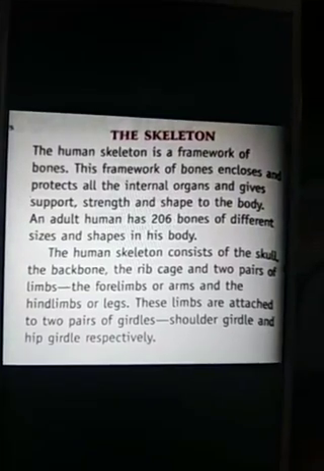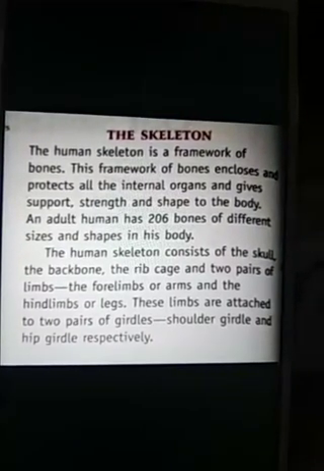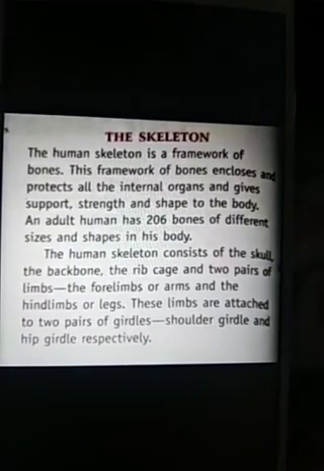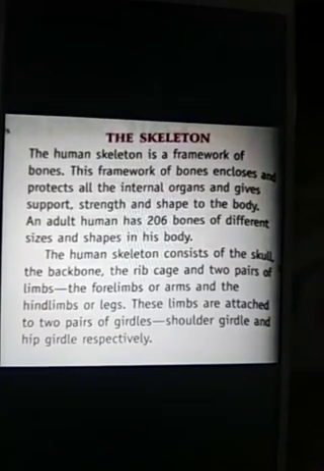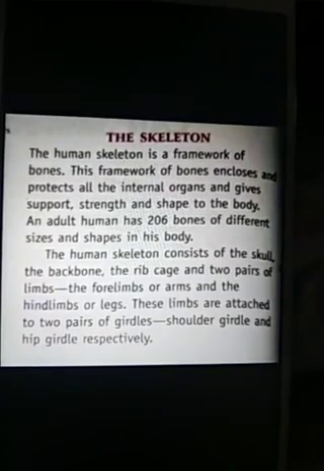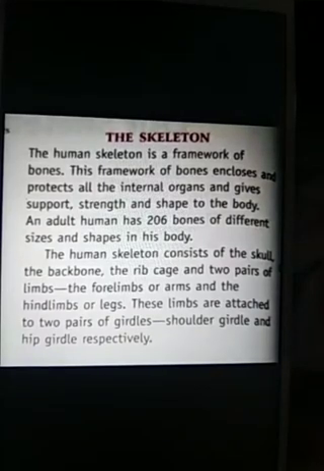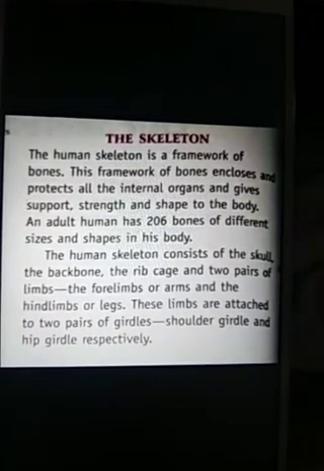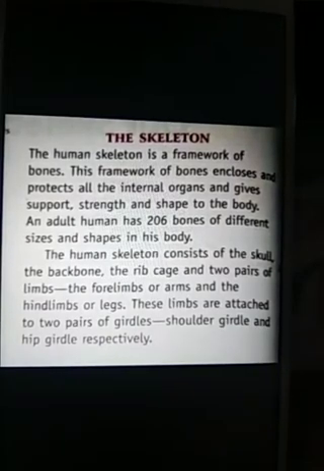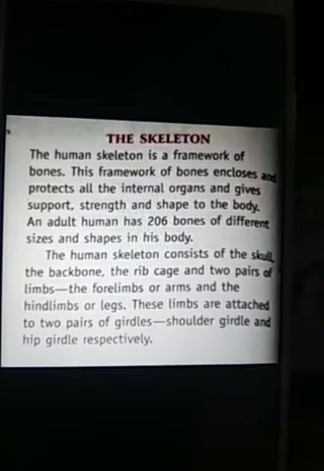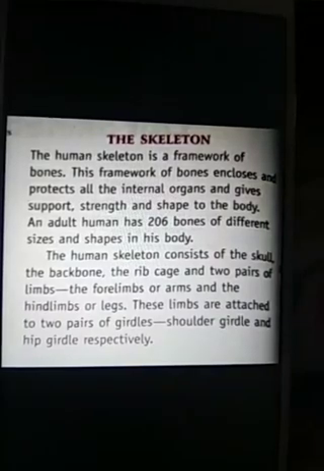Now here you can see about skeleton. We are going to discuss about the human skeleton. First of all, we will give the definition of skeleton, that is the bony framework. The bony framework of our body is known as skeleton, or simply you can say the framework of bones and cartilage in our body is called skeleton.